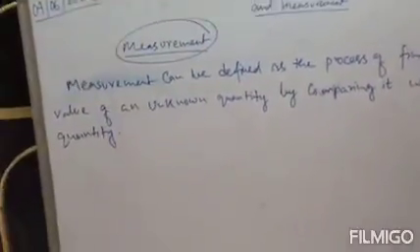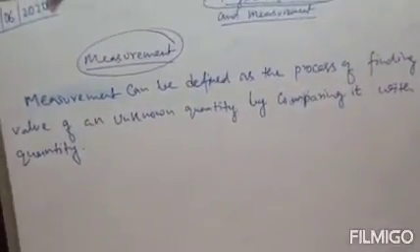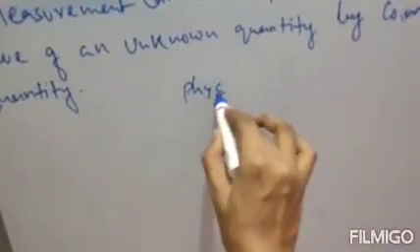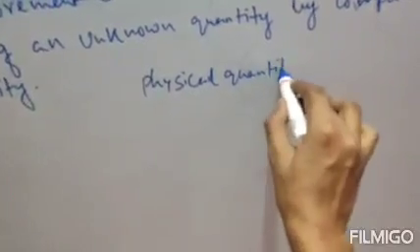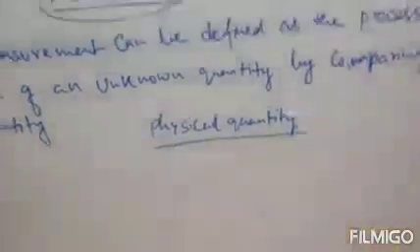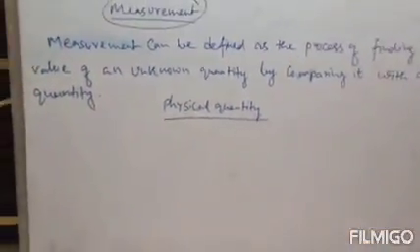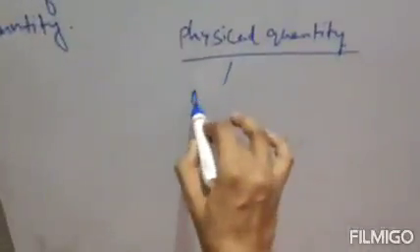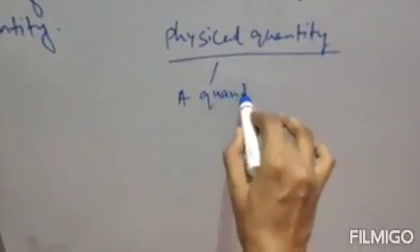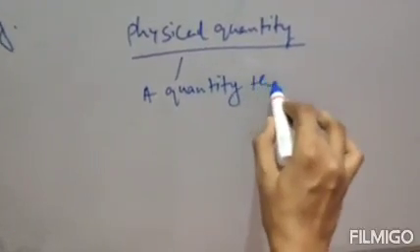Clear? So a physical quantity is a quantity that can be measured.